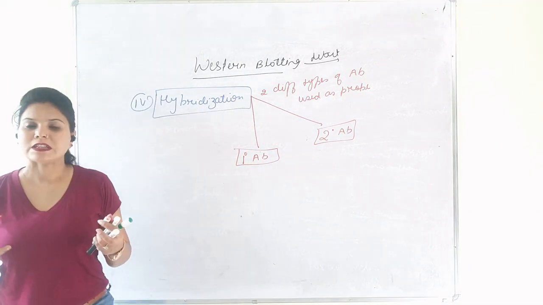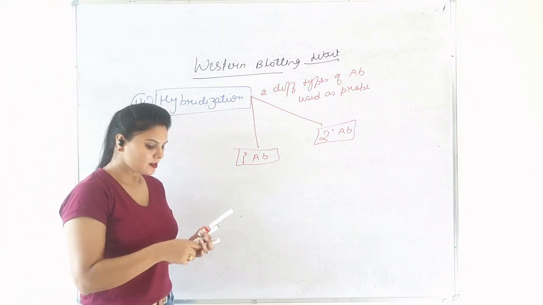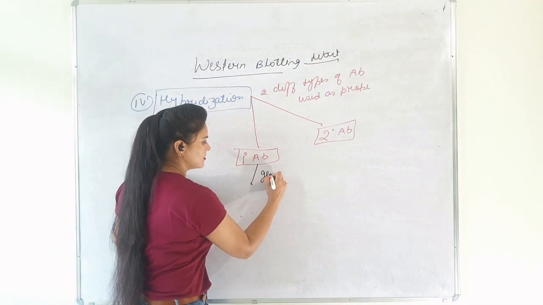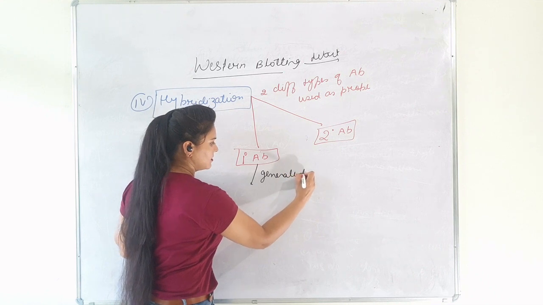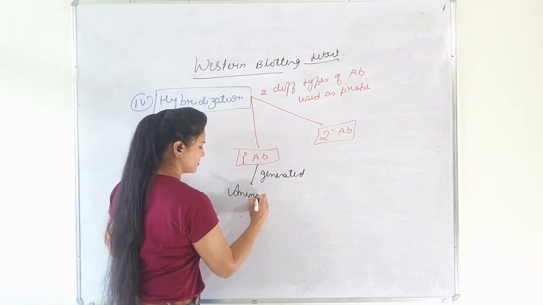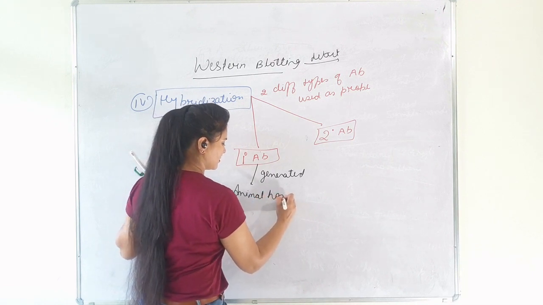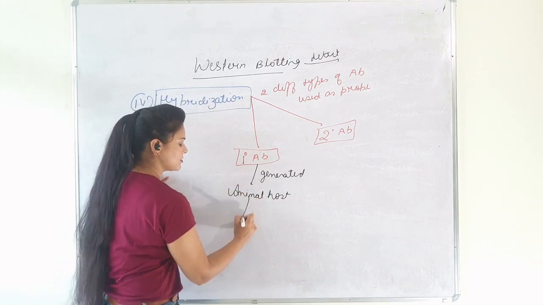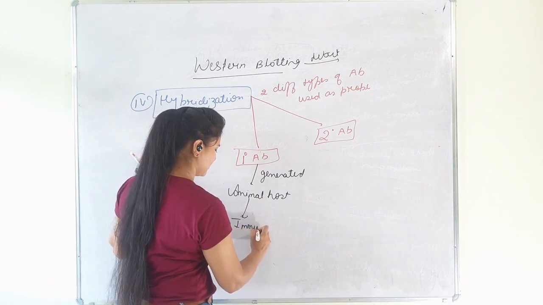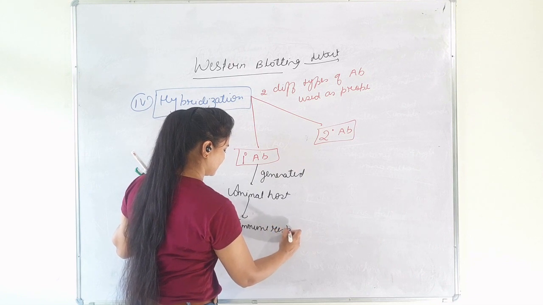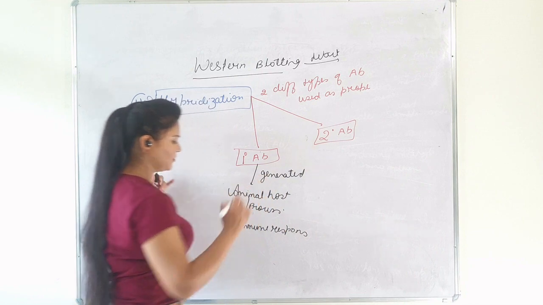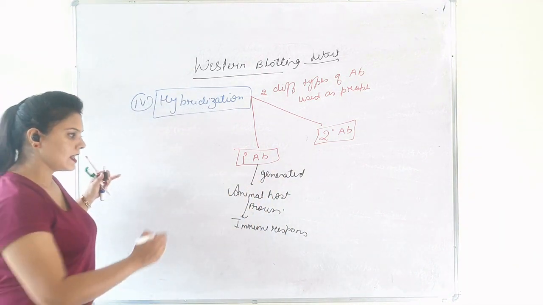What are the sources of these antibodies? In the case of primary antibodies, they are generated in an animal host by the process of immune response.